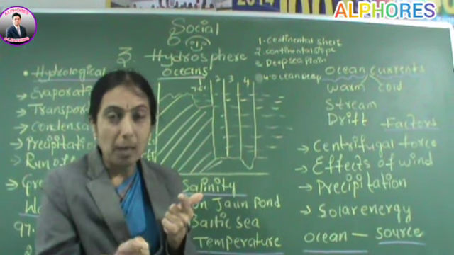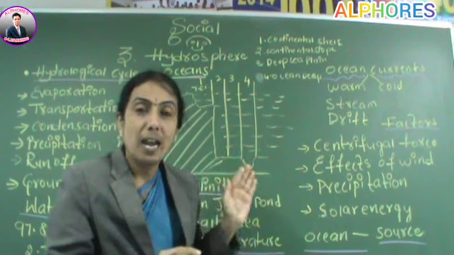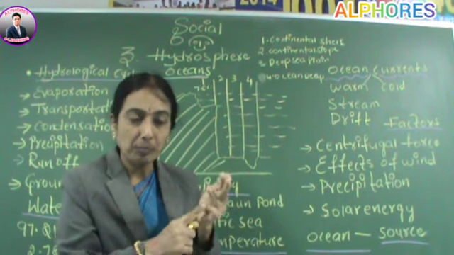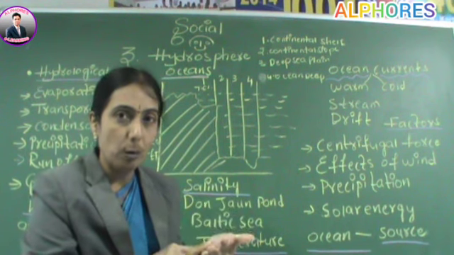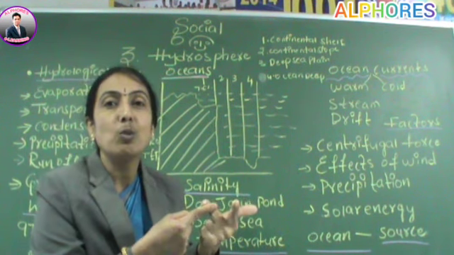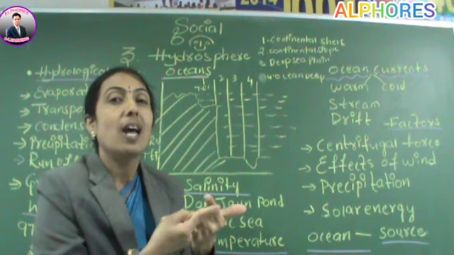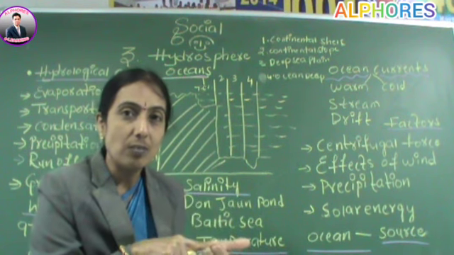Continental shelf is nothing but the border zone between land and water. First point, it accounts for 7.6% of the ocean floor. And the depth varies up to 200 meters. And the largest shelf is the Siberian shelf.